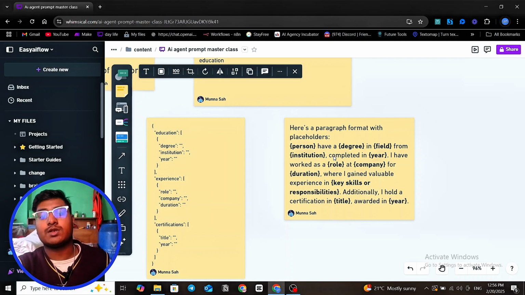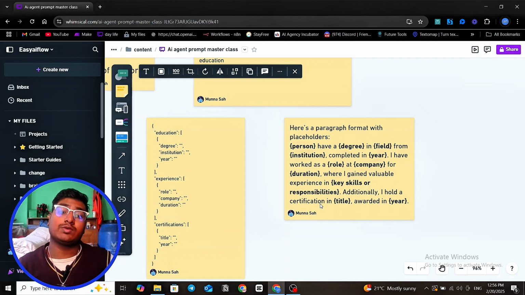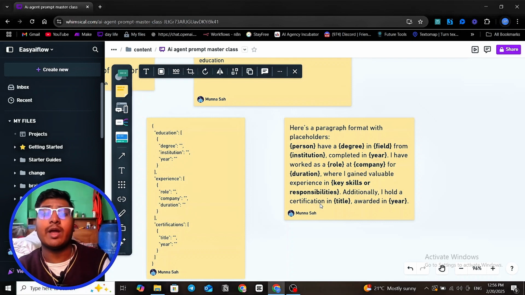Write in a structure where this person has a degree, field, institution, and completion year, and has worked in a role. You can just write in a structured and templated form. It gives much better context to your LLM model. Suppose you have to write a resume every time. It doesn't need an AI agent. You can use some basic LLM model. You can just use this format.